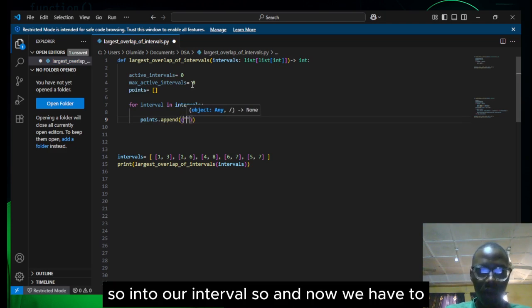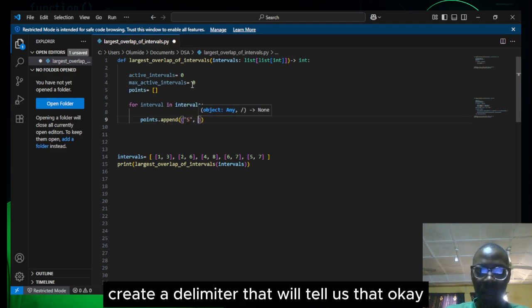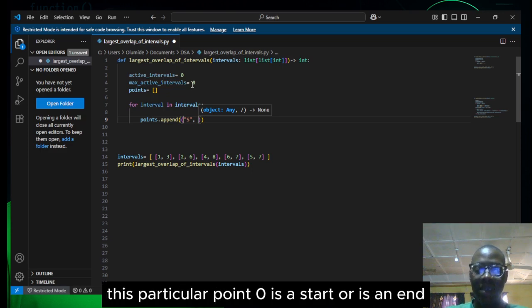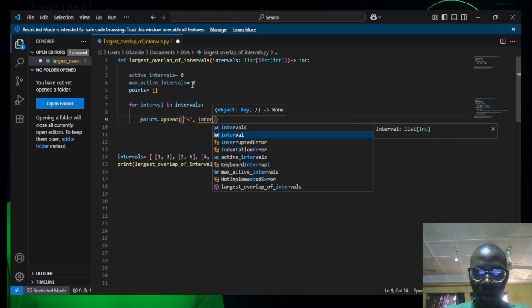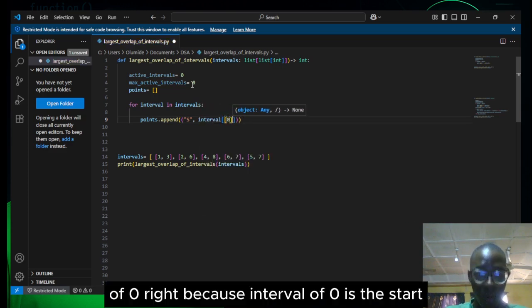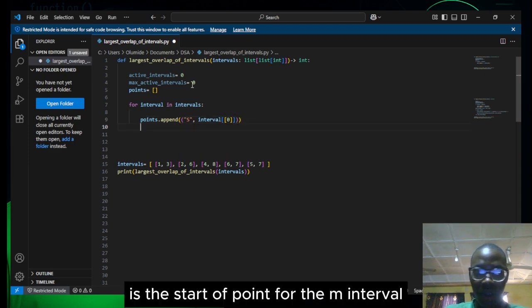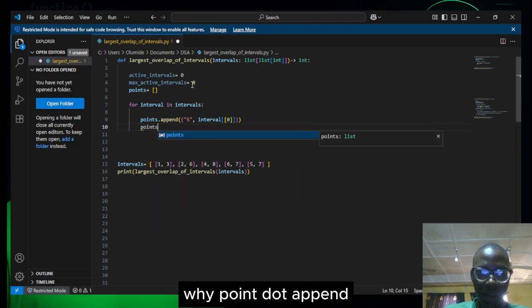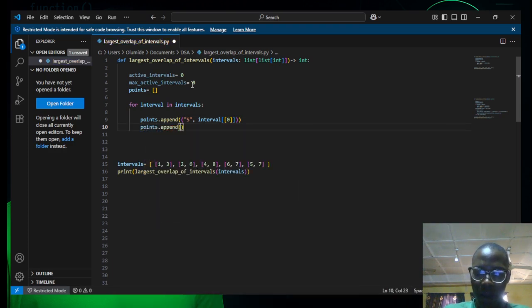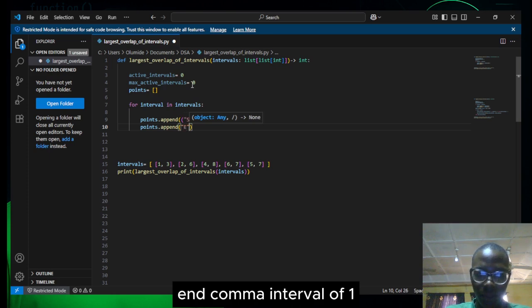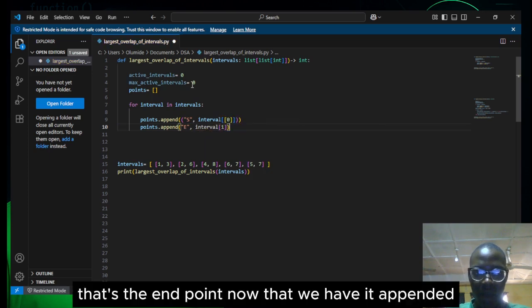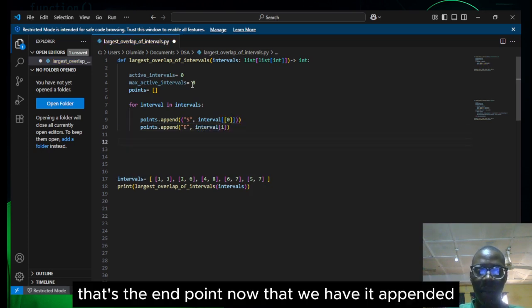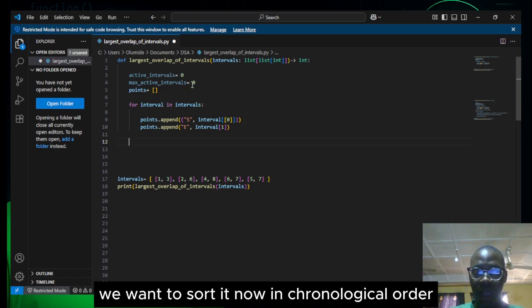Now we have to create a delimiter that will tell us whether a particular point is a start or an end. So points dot append interval of 0, because interval of 0 is the start point of the interval. Then points dot append end comma interval of 1. That's the end point. Now that we have it appended, we want to sort it in chronological order.